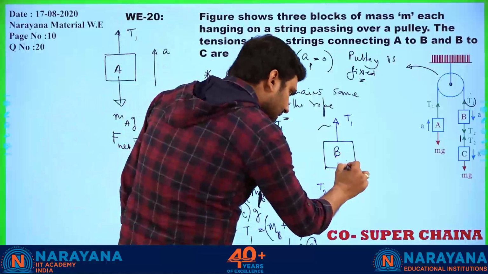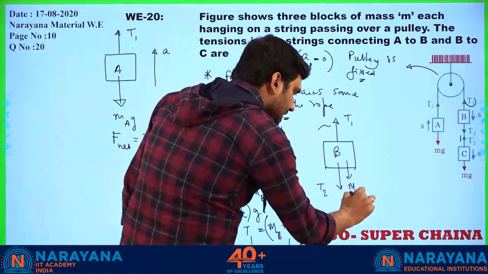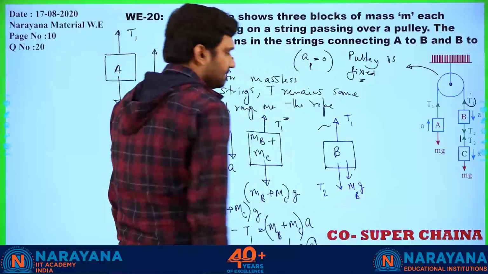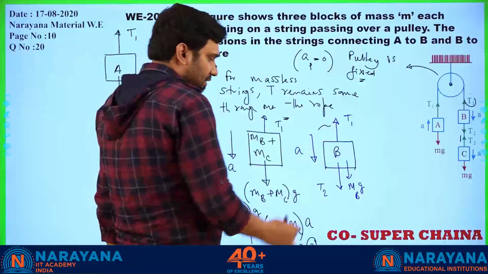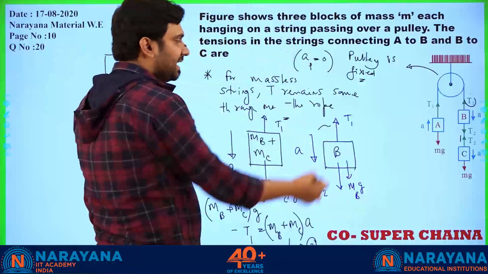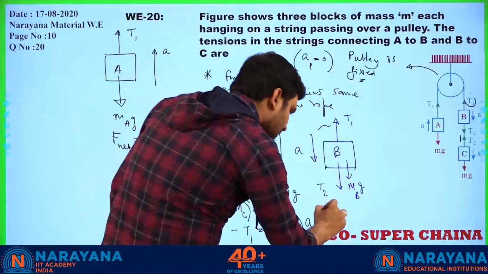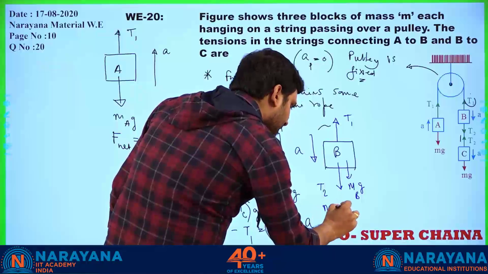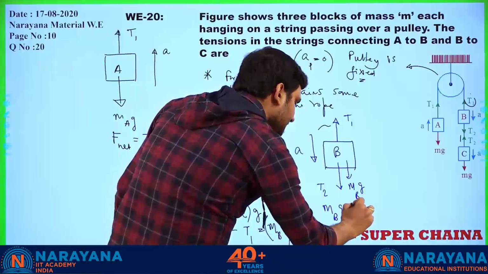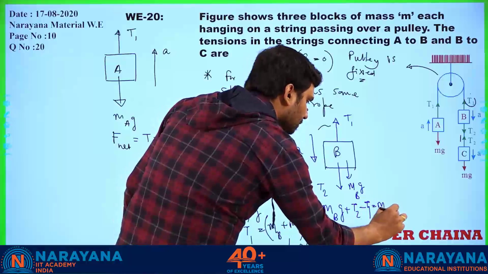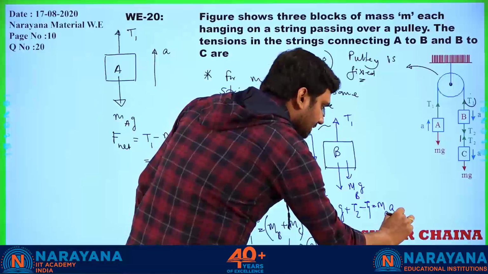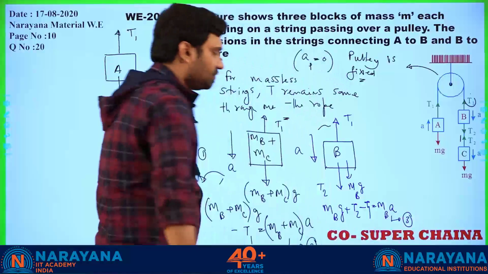And the weight is mb into g. Since the system is sliding downward with acceleration a, the collective of these two forces will be greater than T1. So the force equation will be mbg plus T2 minus T1 is equal to mb into a. That is equation number 3.